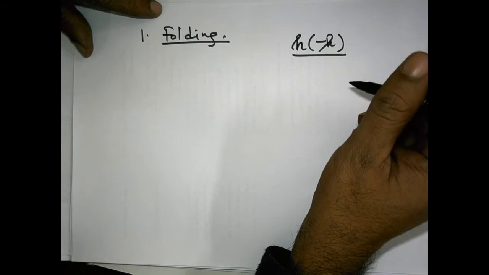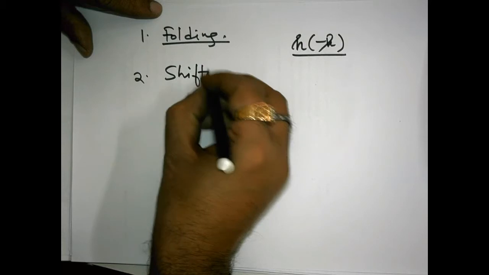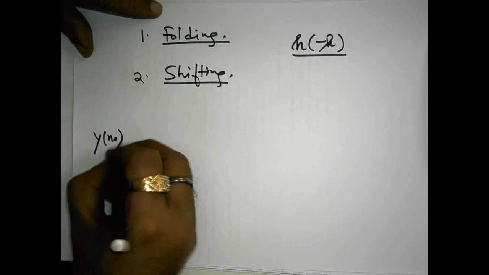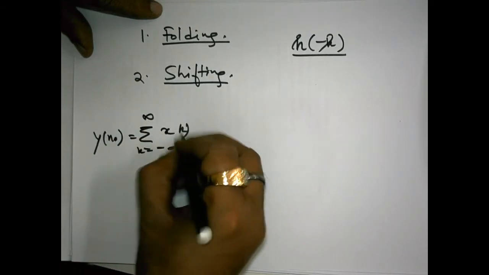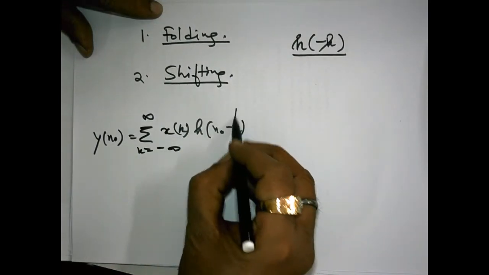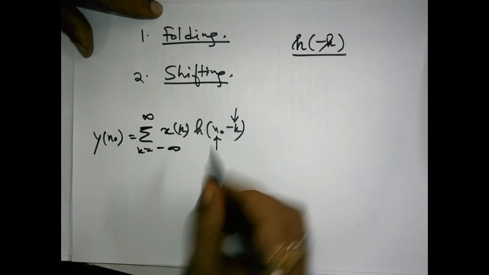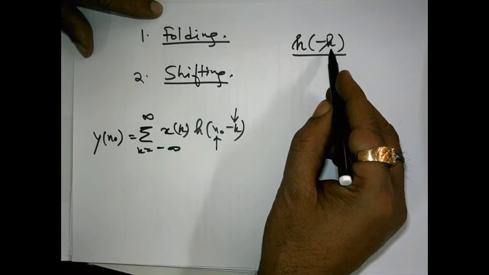The second operation is shifting. Why? Because in your expression, y[n0] is equal to the summation, k equals minus infinity to infinity, x[k] h[n0 minus k]. First you did folding. Now you have to shift this h[minus k] by n0 amount, and this is shifting of a folded version of the signal.